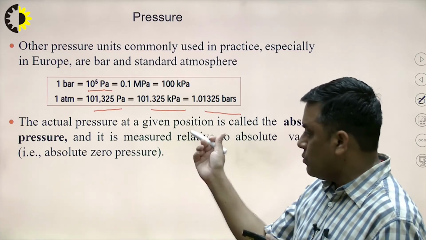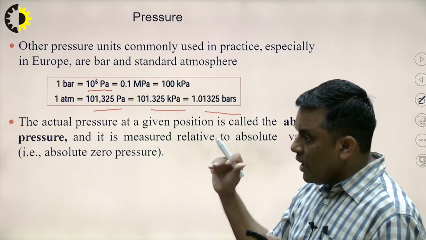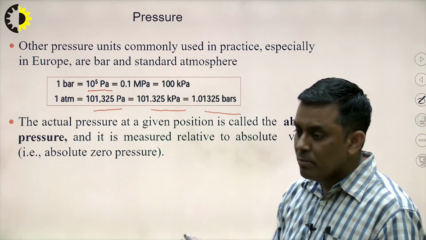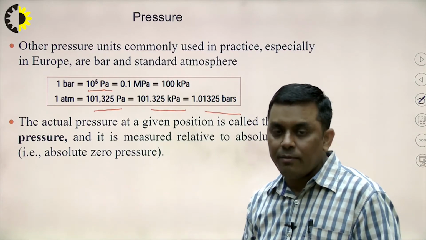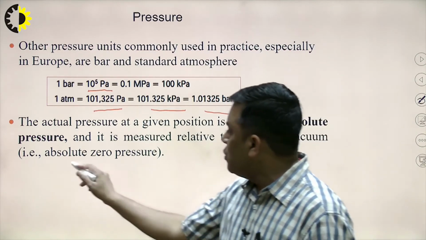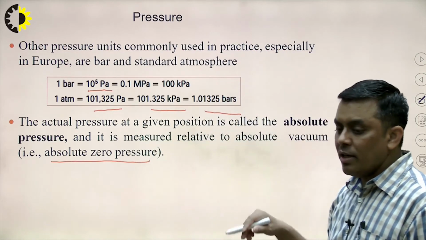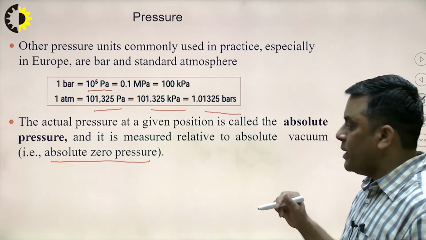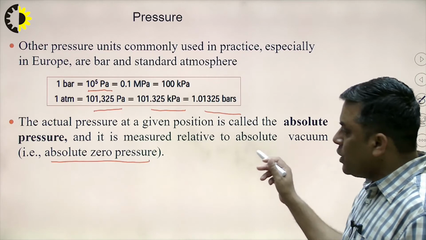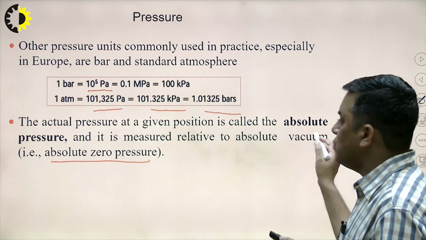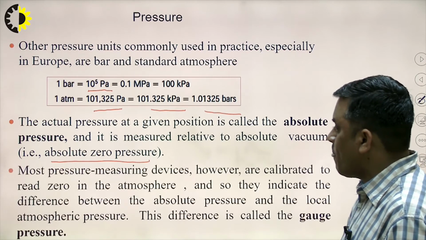I will come to the difference. But for absolute pressure, there must be a reference, and that reference can be absolute zero only. So if I measure the pressure in any surrounding or space with respect to absolute vacuum, where the pressure is zero, that pressure is known as absolute pressure.